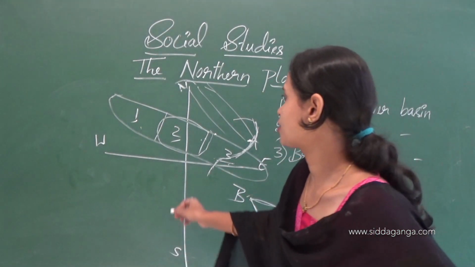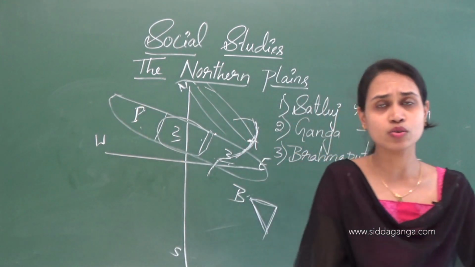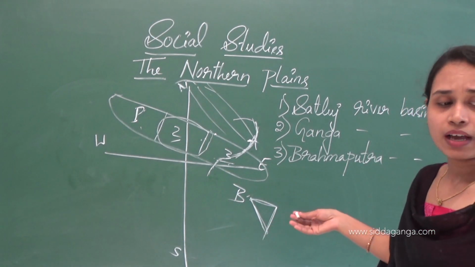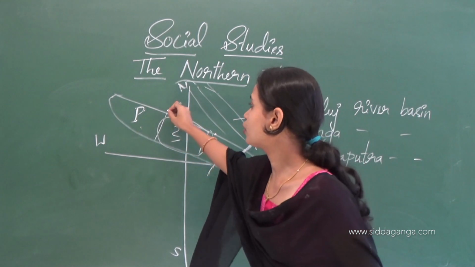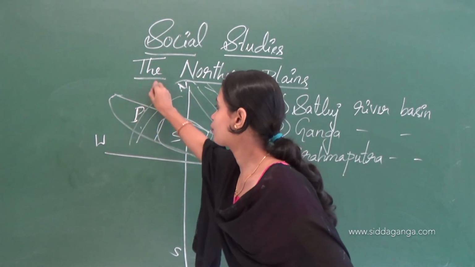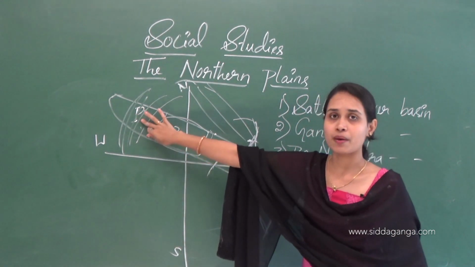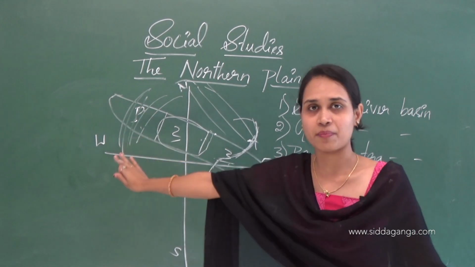Here the rivers Beas, Ravi and Satluj flow through the state of Punjab. I already told you there are five rivers flowing in Punjab. That's why it is called Punjab: Punj means five, Ab means water.